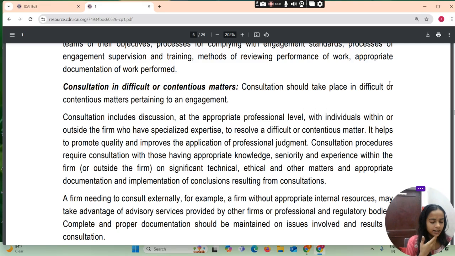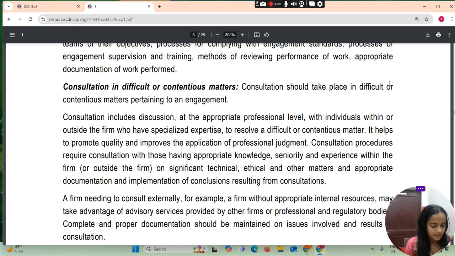Consultation in difficult or contentious matters. Consultation should take place in difficult or contentious matter pertaining to an engagement. Consultation includes discussion at the appropriate professional level with the individual within or outside the firm who have specialized expertise to resolve a difficult or contentious matter. It helps to promote quality and improve the application of professional judgment.